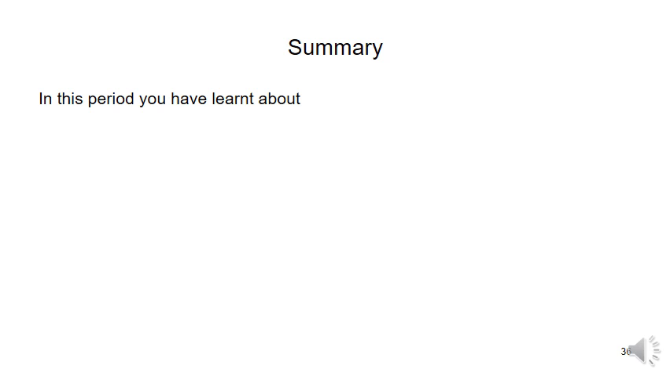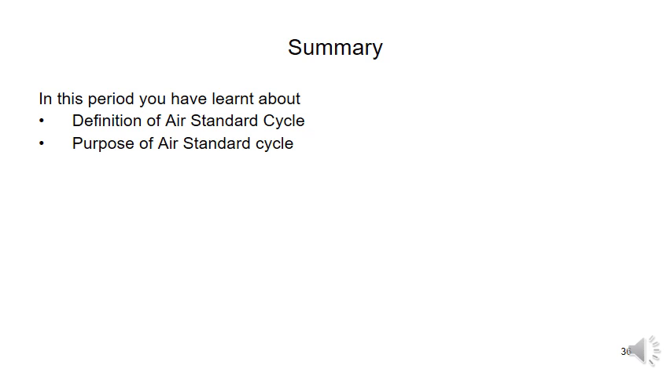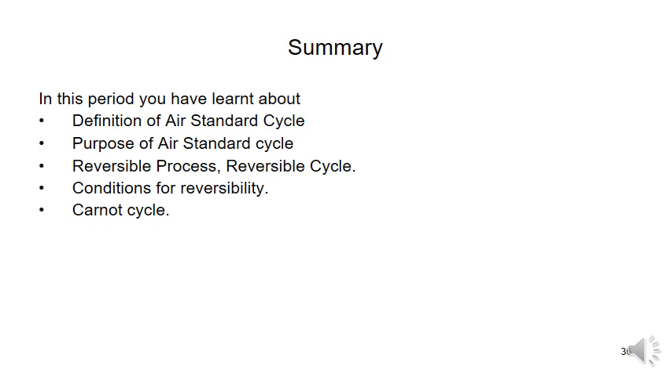Summary: in this period, we learned about the air standard cycles, the definition of the air standard cycle, the purpose of the air standard cycle, reversible process and reversible cycle, conditions for reversibility, the Carnot cycle and its animation, and some basic formulas and basic problems of the Carnot cycle. In the next class, we will discuss some problems on the Carnot cycle and then the Otto cycle process and Otto cycle derivation. If time permits, we will do some problems on the Otto cycle also.